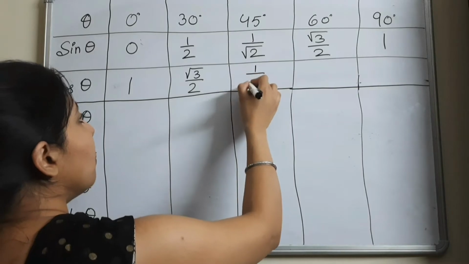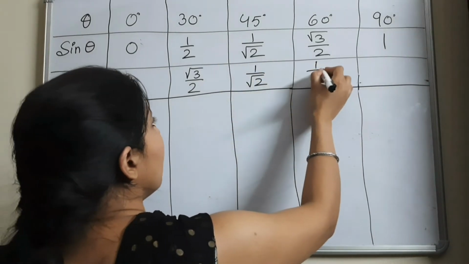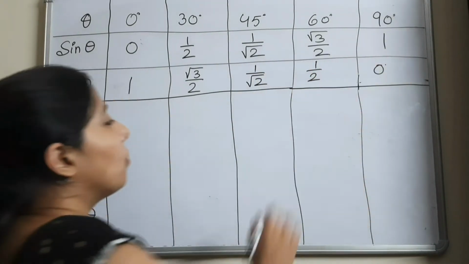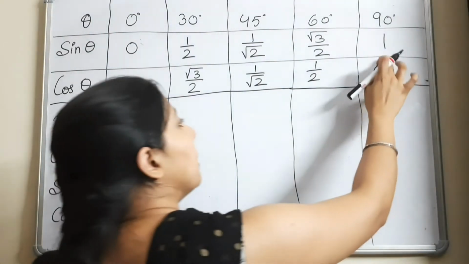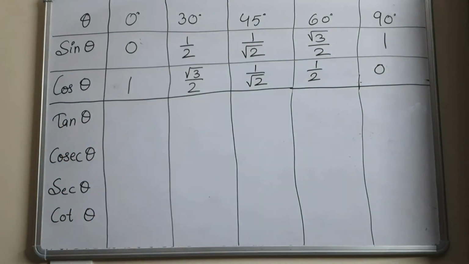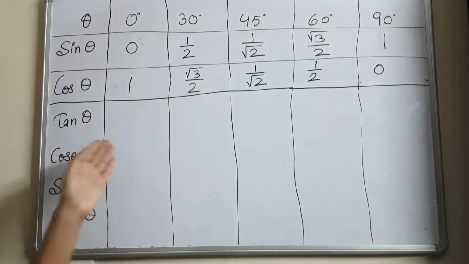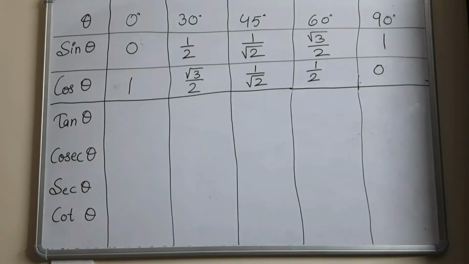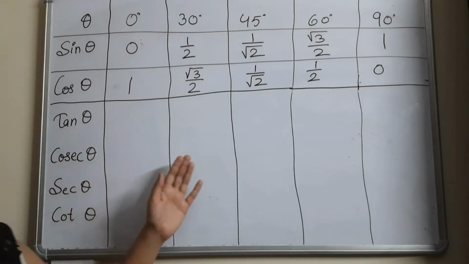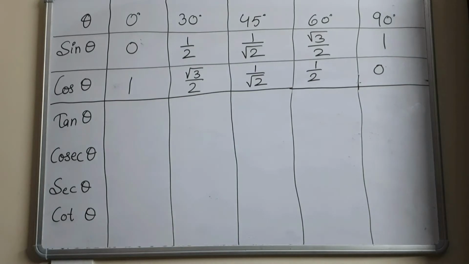Here 1 by root 2. Here 1 by 2. And last here 0 degree. So what I did is nothing but I just wrote the row of sine in the reverse order for filling the cos theta. So for filling the cos theta, you just write the sin theta in the reverse order. So your cos theta is done.